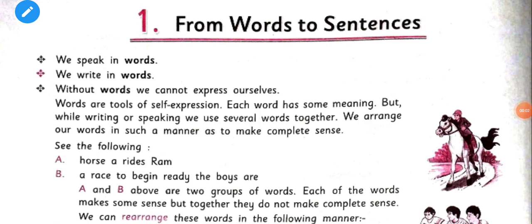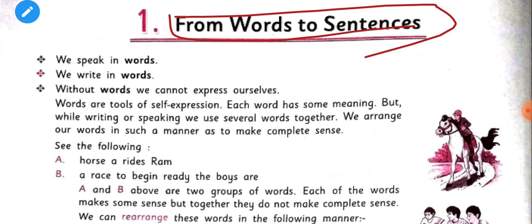Good morning, children. This is your English class, and today I'm going to start the first chapter of English grammar. Children, in this chapter, we will know about words to sentences, from words to sentences. So, now let's come to the chapter. Children, if you have your book, then please open chapter 1 and start reading.